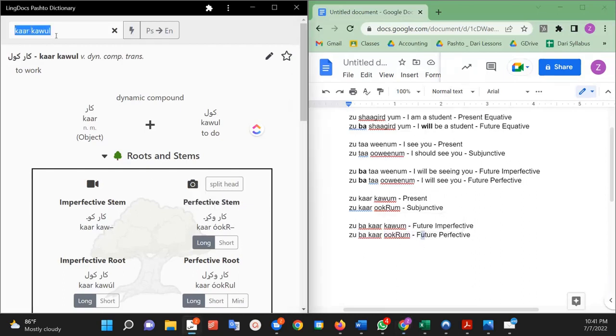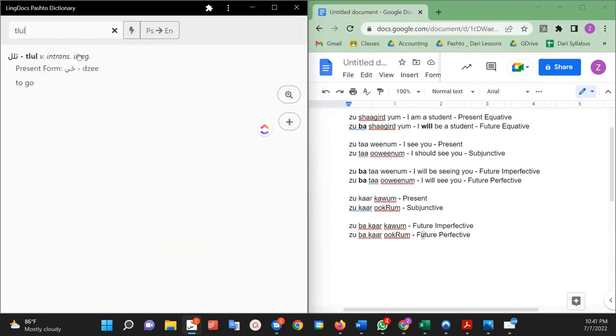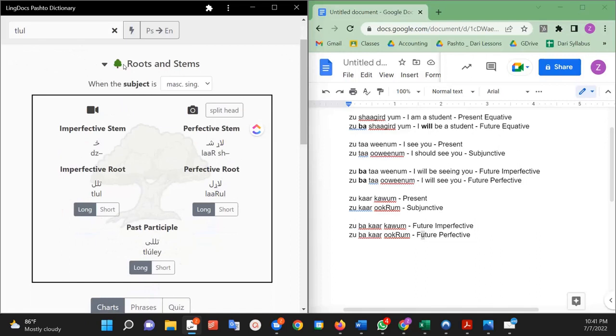Another really common one that we should review is the verb tlal, to go. So you'll notice that the imperfective and the perfective stems are just quite different. We have z and larsh. Let's do this real quickly. Go ahead and try to write out what you think the present, subjunctive, future imperfective, and future perfective will be for tlal. So go ahead, pause the video, and do those 4.